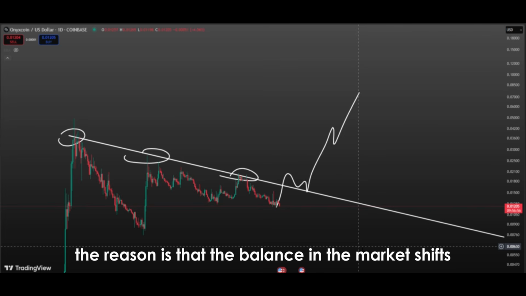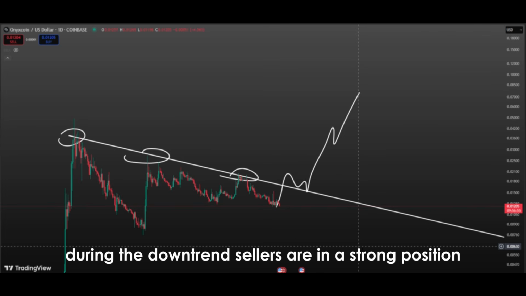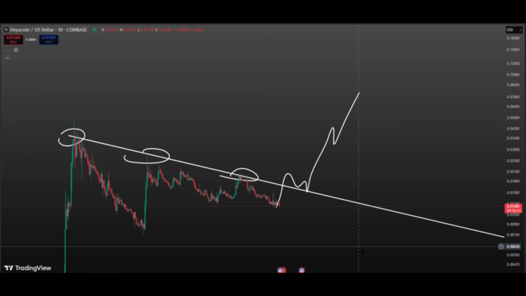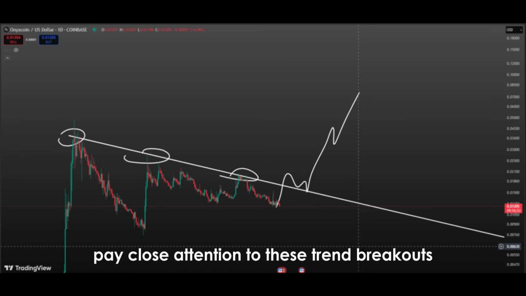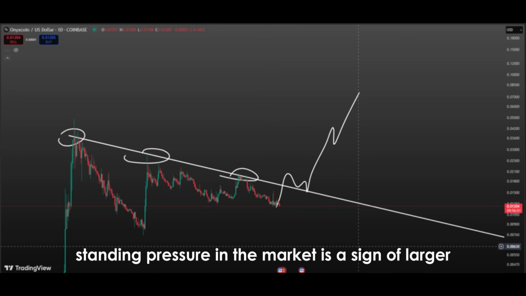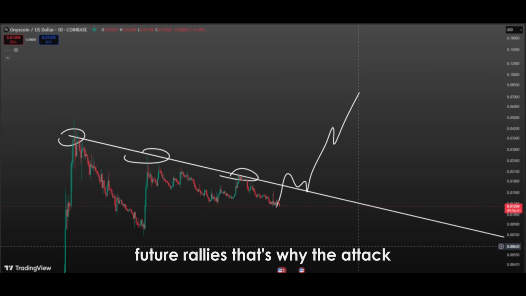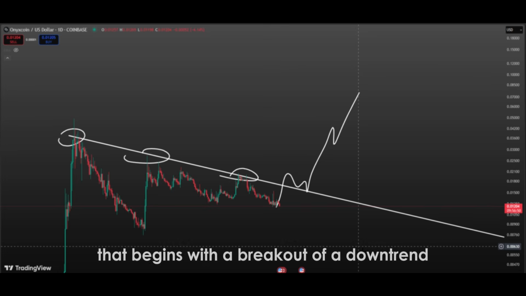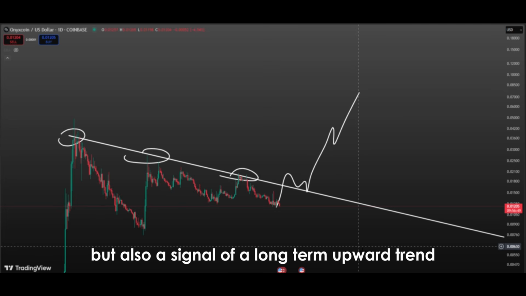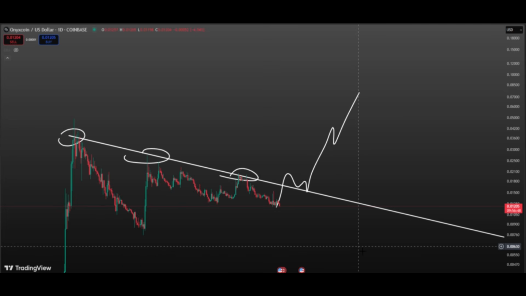The reason is that the balance in the market shifts. During the downtrend, sellers are in a strong position, but after the breakout, the power dynamic reverses and buyers gain the upper hand. Especially large investors and institutional players pay close attention to these trend breakouts and see them as opportunities, because the end of a long-standing pressure in the market is a sign of larger future rallies. That's why the attack that begins with the breakout of a downtrend may not only be a short-term bounce, but also a signal of a long-term upward trend.